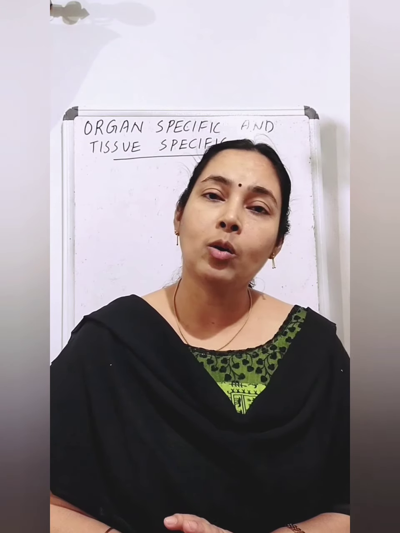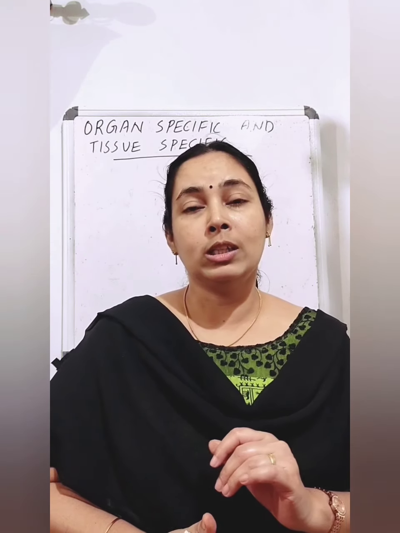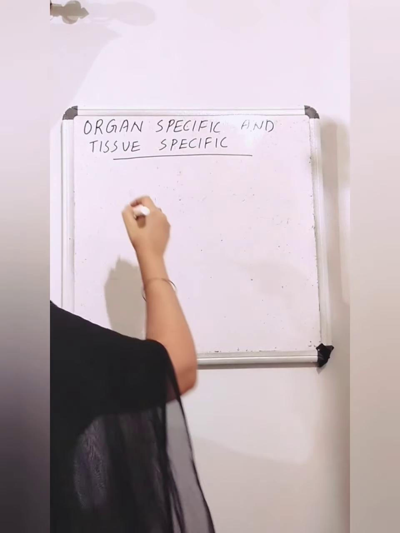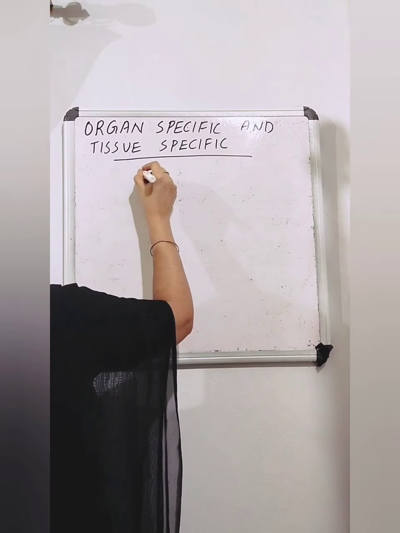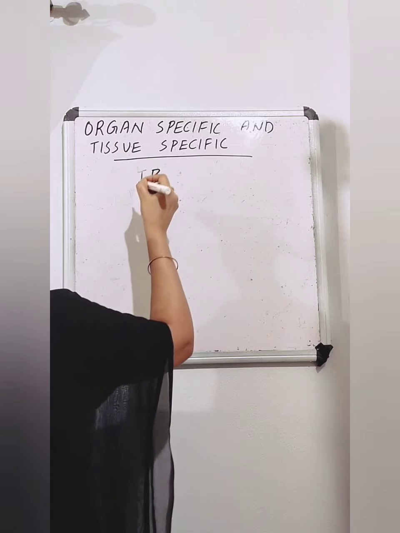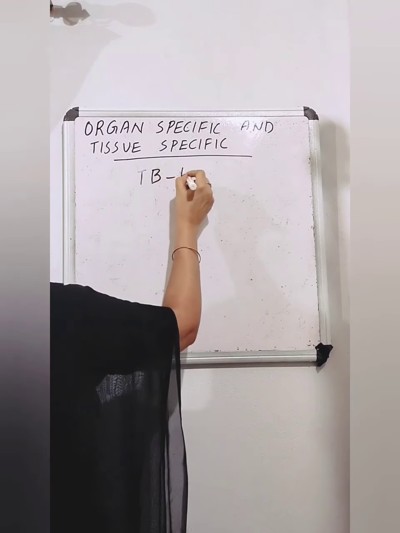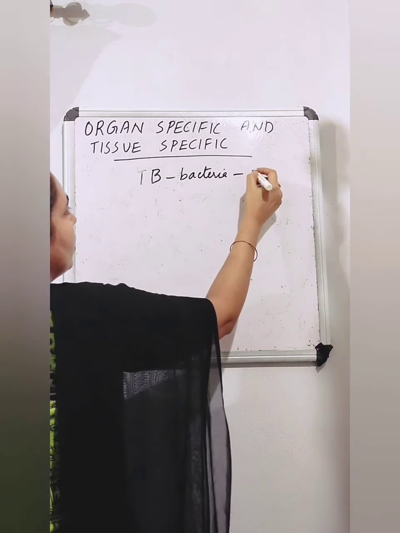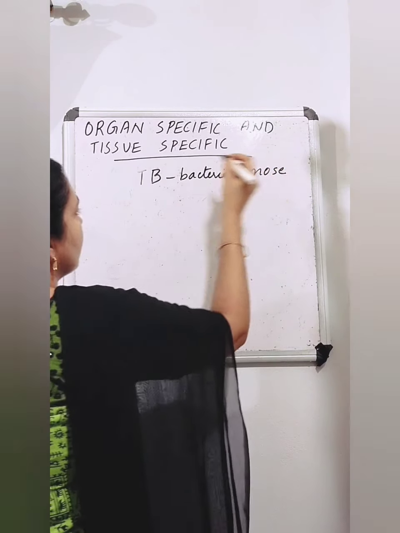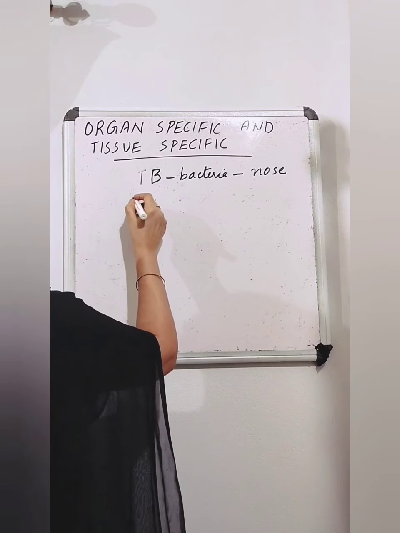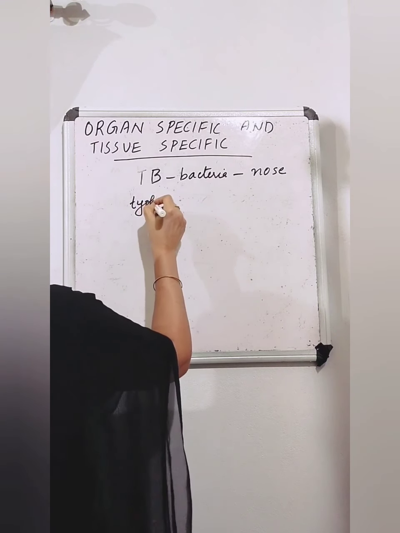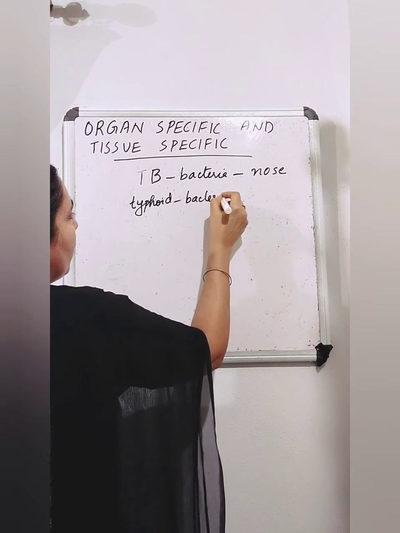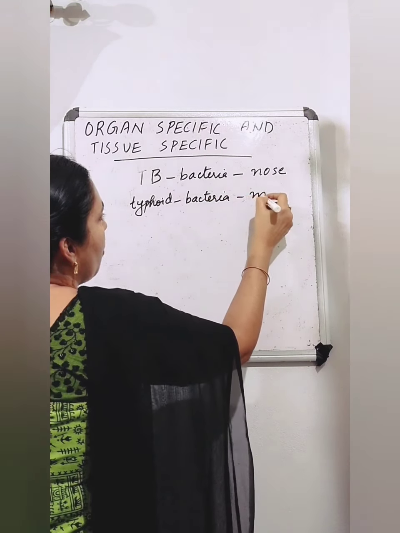So bacteria that enter through our nose cause the disease tuberculosis, or TB. The microorganism is a bacteria, and the point of entry is the nose. The disease typhoid is also caused by a bacteria, and the point of entry is the mouth.